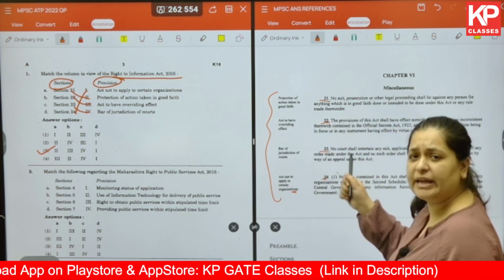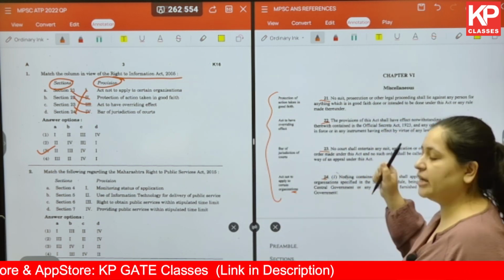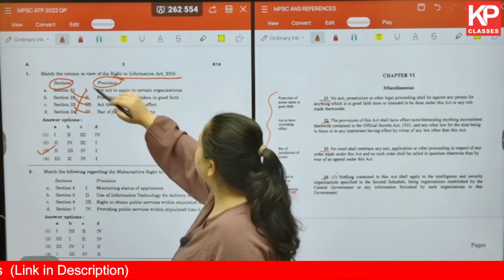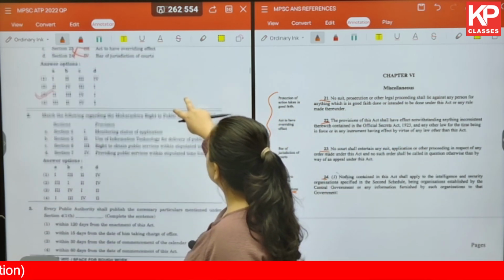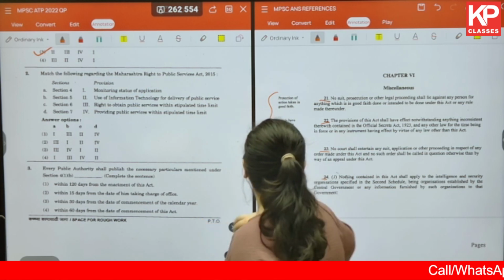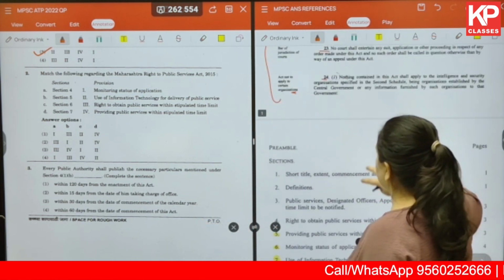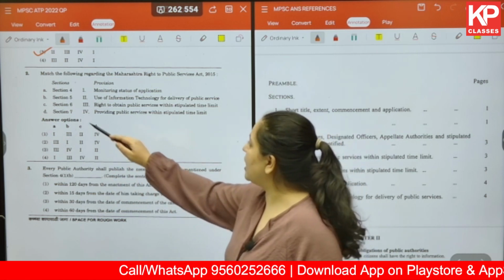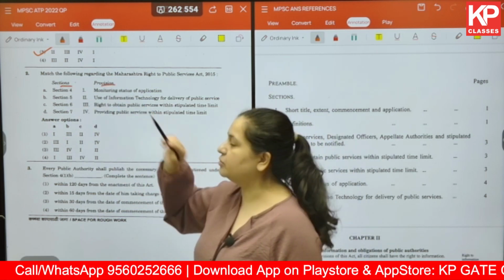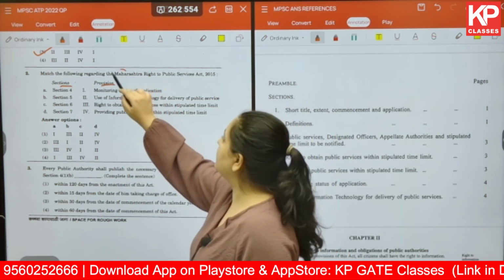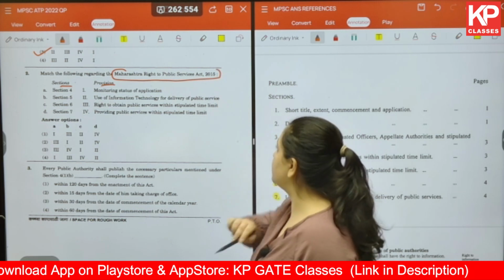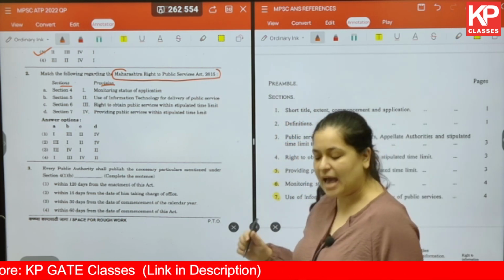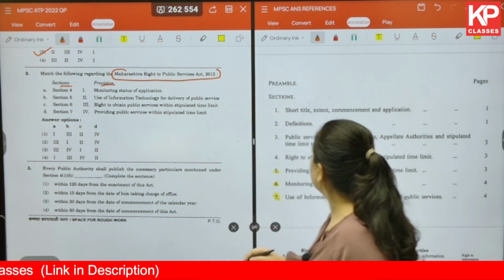So this is a very direct question taken from the act. You just need to know the chapters and the sections that the particular act talks about. The second question is on similar lines. We have sections and you have to match them to the provisions. But the act that we are talking about in this particular question is the Maharashtra Right to Public Services Act 2015.